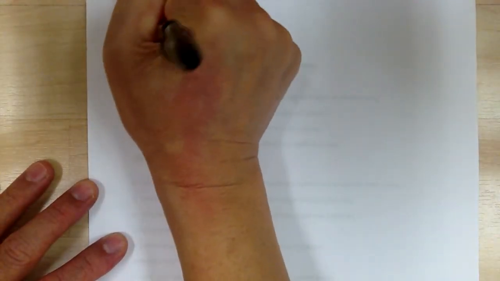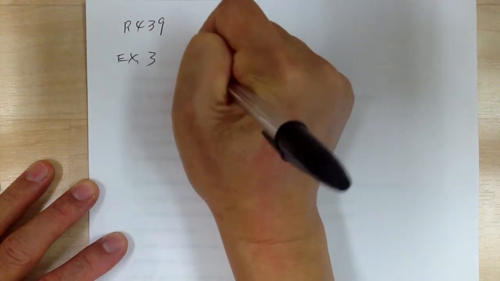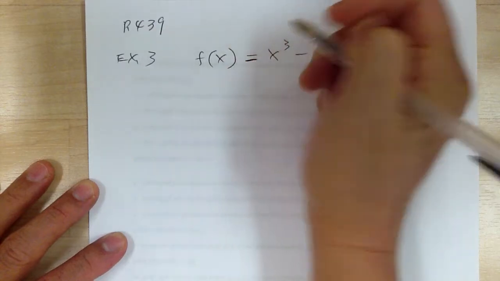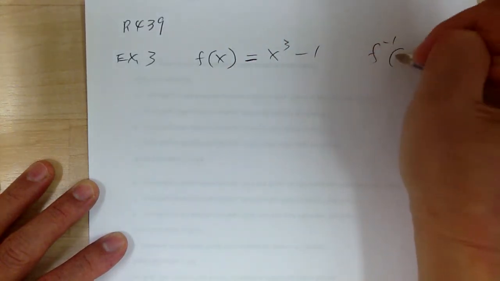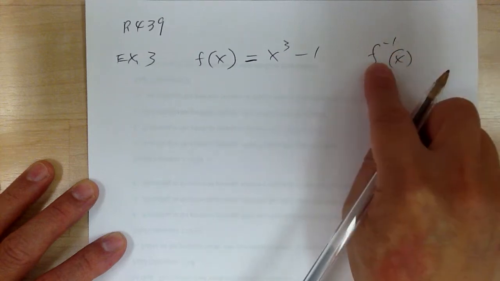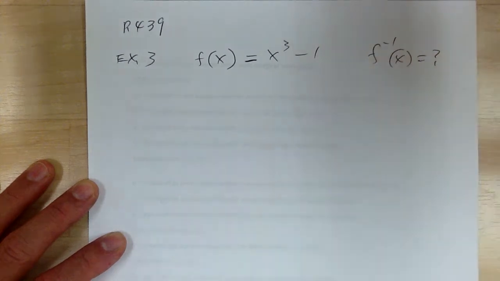Okay, so let's go over how to find the inverse function algebraically. So on page 439, example 3, you have f of x equal to x cubed minus 1. So you're looking for the inverse function. Now this is not a -1 exponent. Okay, this deals with the inverse function. So this is the inverse function of f. So you're looking for that.